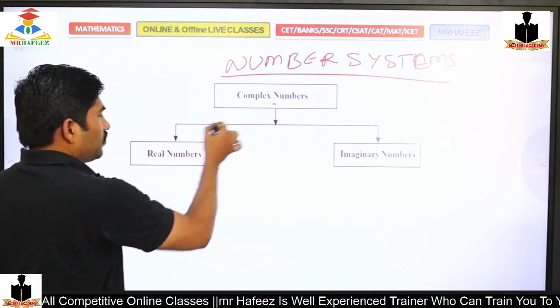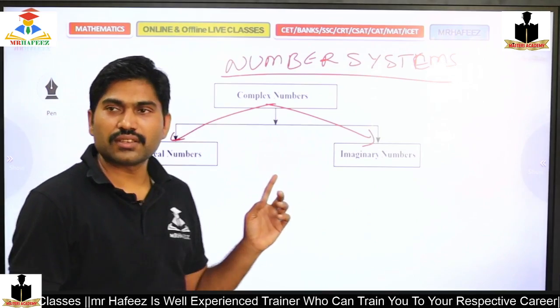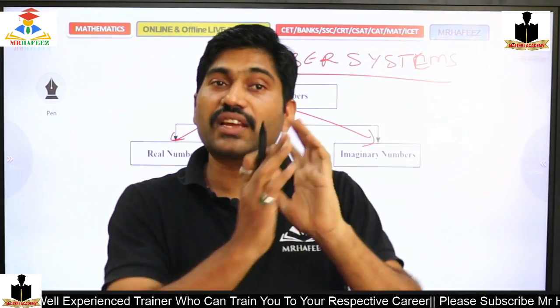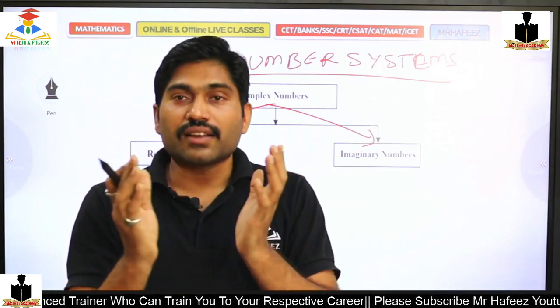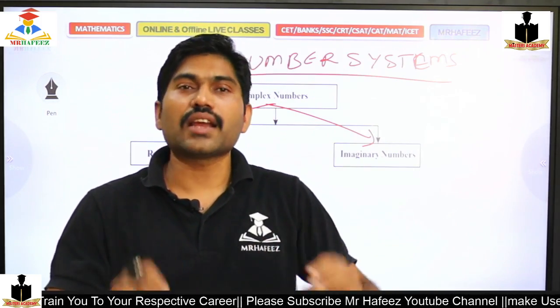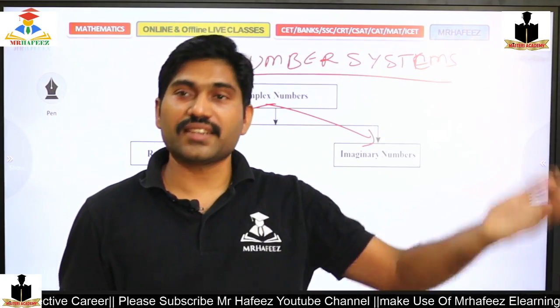In complex numbers, there are two types. One is real numbers and the other is imaginary numbers. Imaginary numbers are numbers which we cannot write in the real world. They are not present in the real world, but they are our imagination.